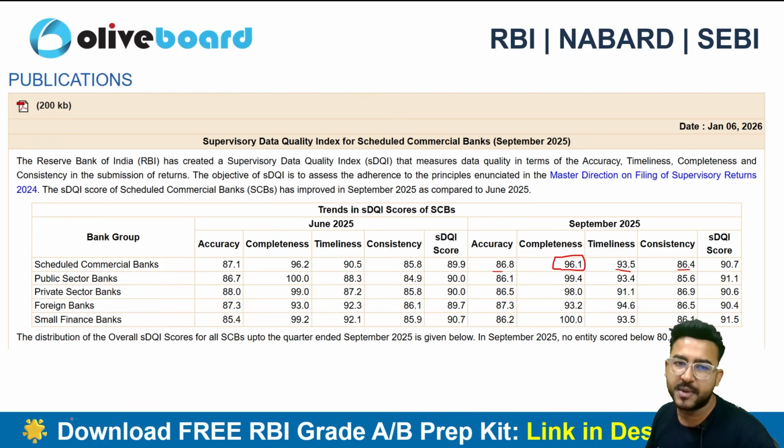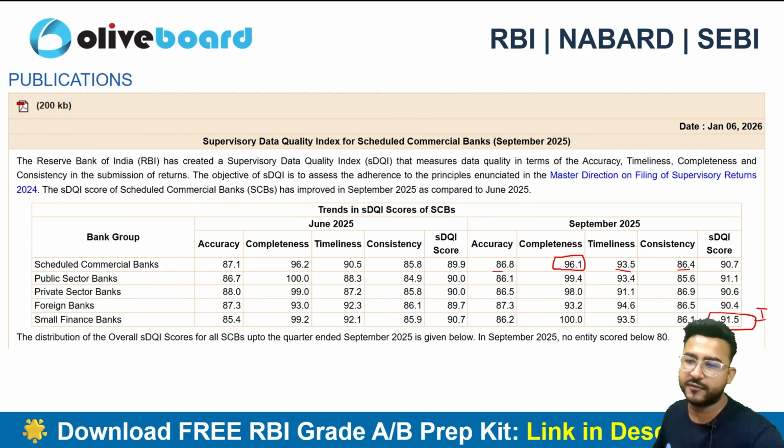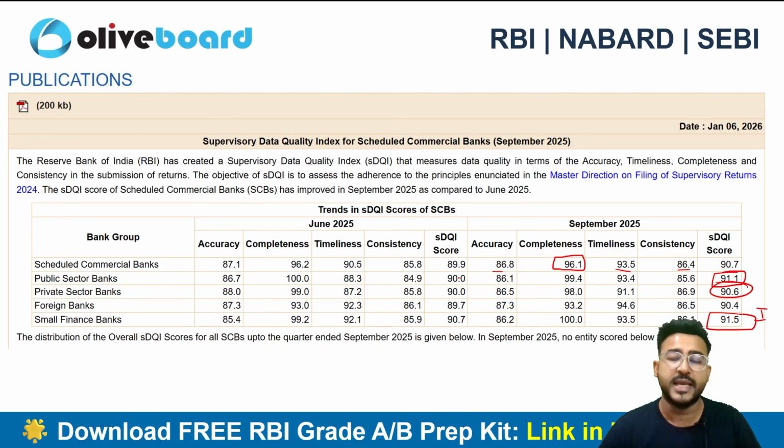Among the different groups, I can see that small finance banks have the highest number, 91.5. That's a very amazing number compared to the others. Public sector banks are outpacing private sector banks in terms of the SDQI score.